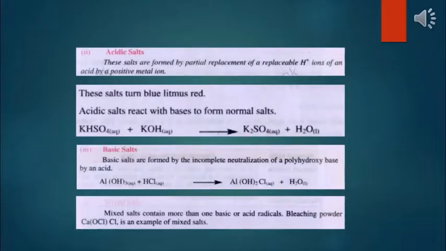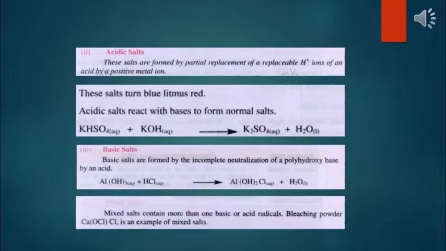Acidic salt. These salts are formed by the partial replacement of a replaceable hydrogen ion of an acid by a positive metal ion. Here they have given you an example of sulfuric acid. When it reacts with potassium hydroxide, it will produce potassium hydrogen sulfate as well as water. These acidic salts turn the blue litmus paper red.